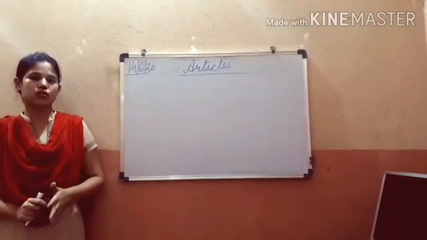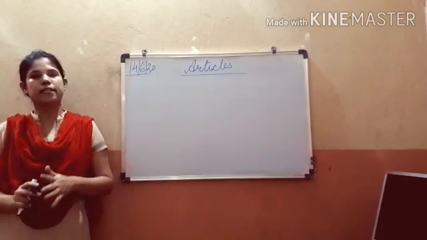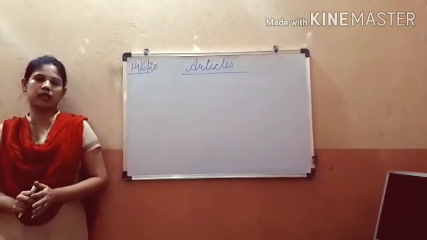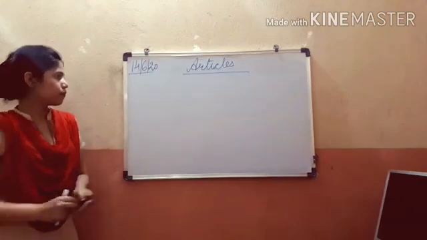Actually this is the continuation of the last video. In the last video I explained to you about the indefinite articles, that is a and an. In this video I am going to explain the definite articles and the omission of articles.